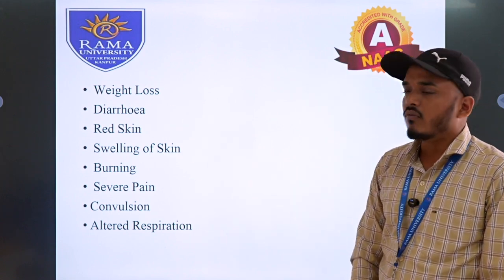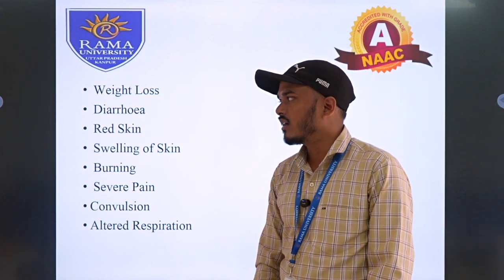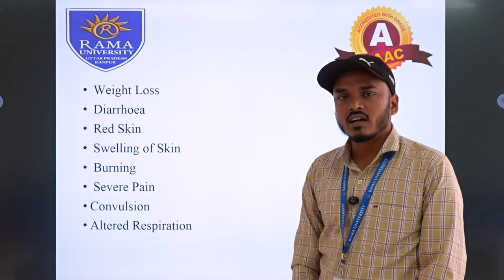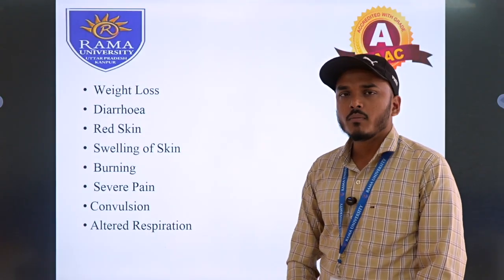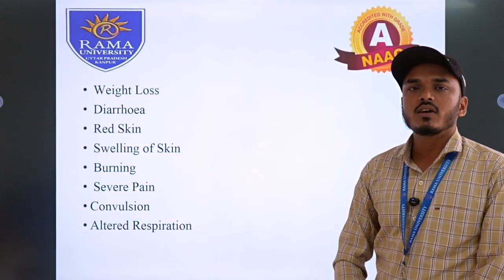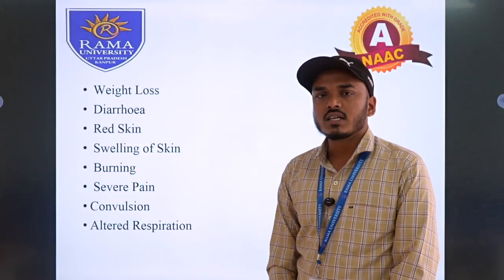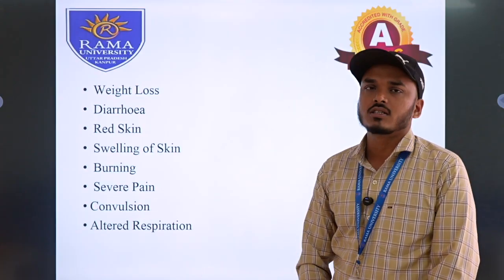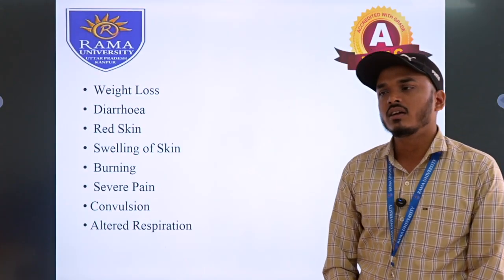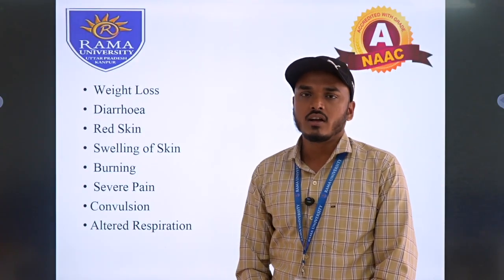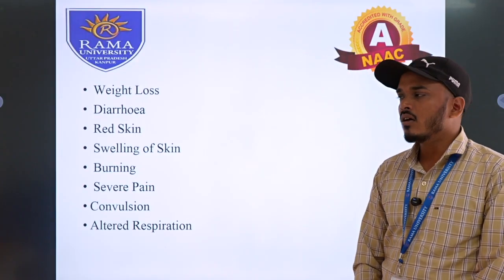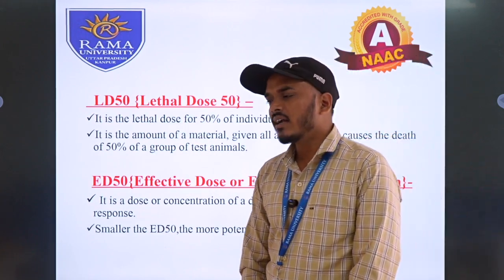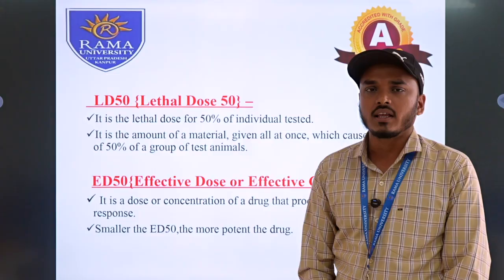Other symptoms are weight loss. In acute toxicity, the patient suffers from weight loss, diarrhea, redness of the skin, swelling of the skin, burning sensation in the skin, severe pain, and convulsions, that is epilepsy, and altered respiration. Either the respiration rate is increased or decreased, and there is difficulty in breathing. Second, talking about the second parameter of acute toxicity, that is the therapeutic index.